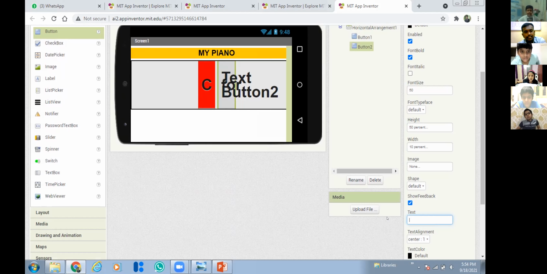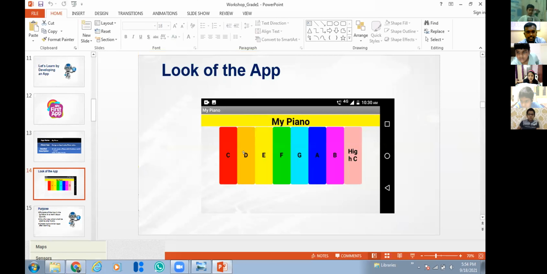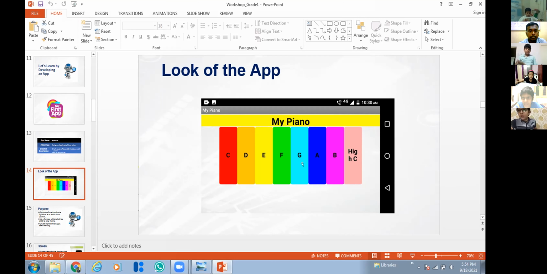And what's the second button text? Sir, can we keep any random letter after C, like D? No, it's not a random letter. For all pianos it should be the same. Universally for all pianos, this is the formation of the buttons: C, D, E, F, G, A, B, high C. Sir, I have a doubt. Yes.